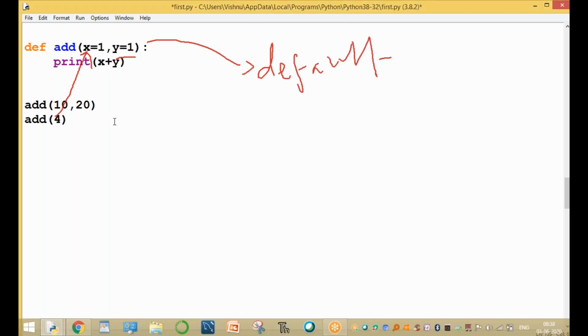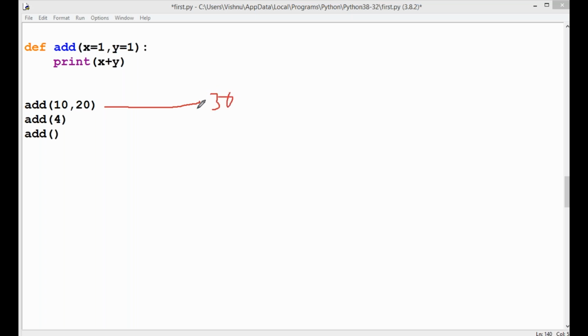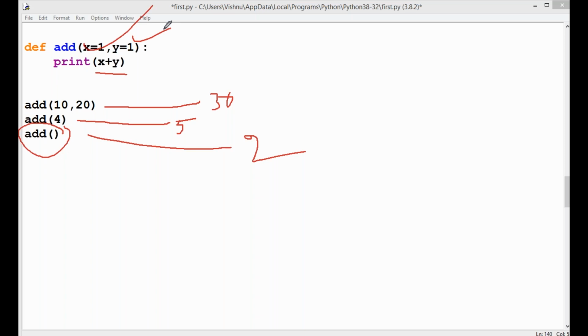Here, for example, add, and the third time both are default values. What is the output? Please observe this one. Here the output is 30. Here the output equals 4 plus 1, 5. Here the output equals 2. That's the important point: if you are not providing these 2 values, it automatically takes the default values. The default value for x is 1 and for y also 1. Both values are 1.